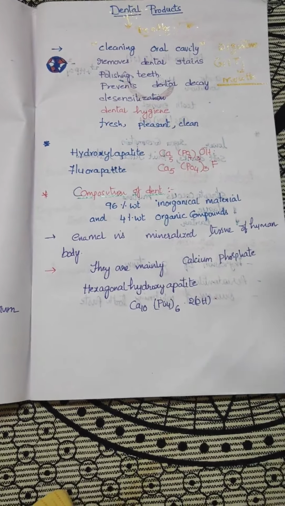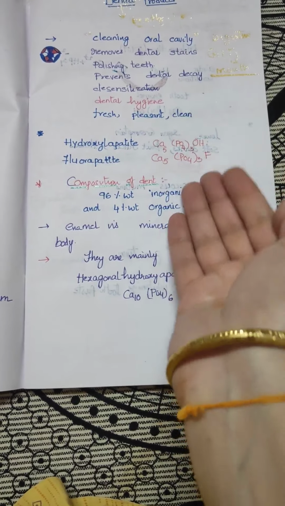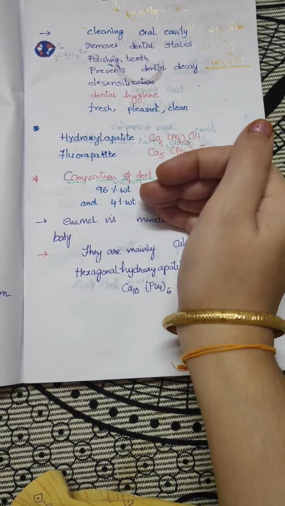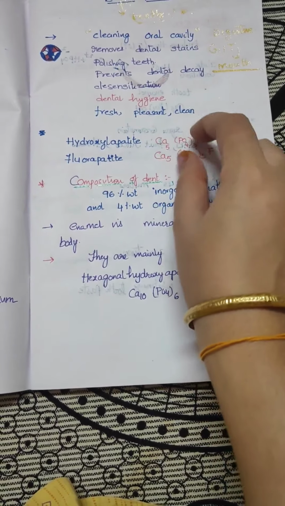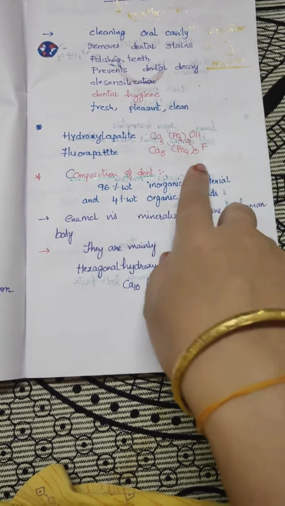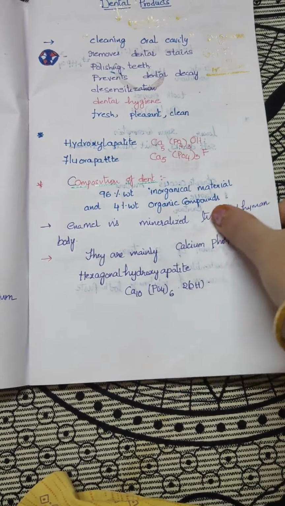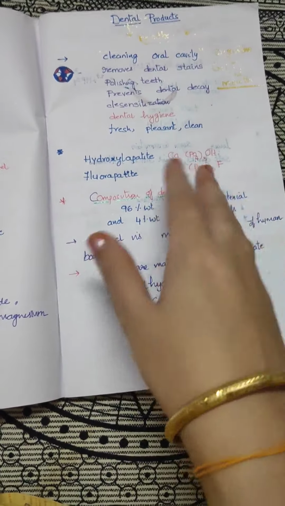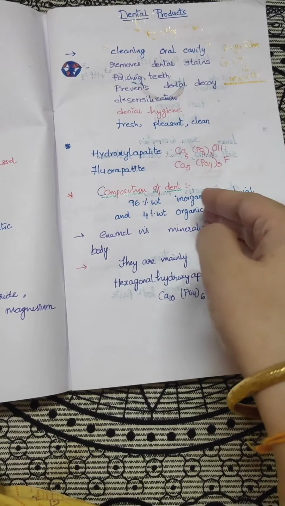Usually fluoride acts as an antimicrobial agent, and it reduces apatite demineralization. The fluorine reduces it, so it is used as an anti-caries agent.